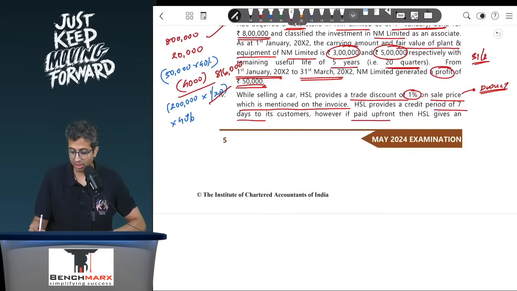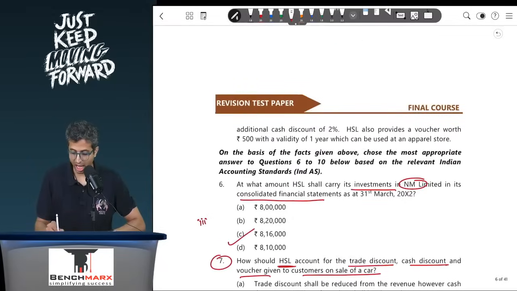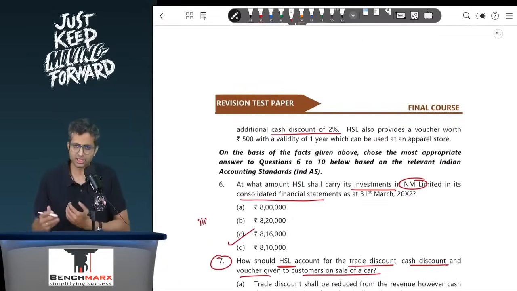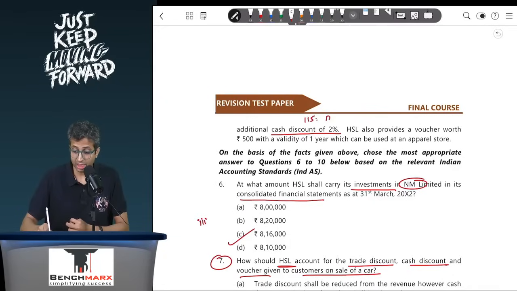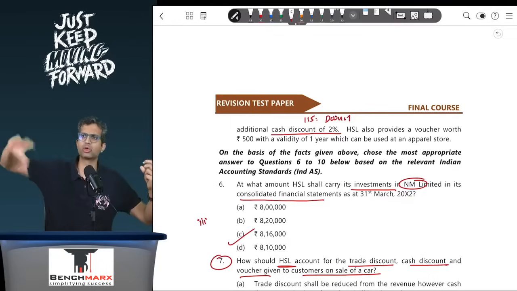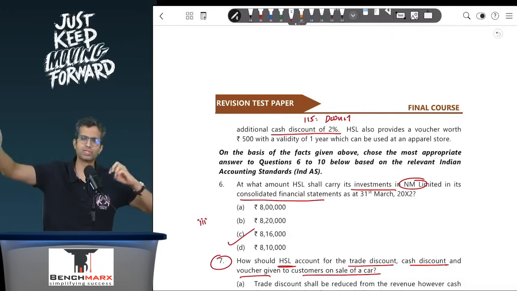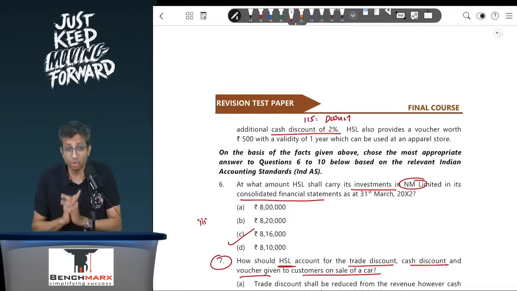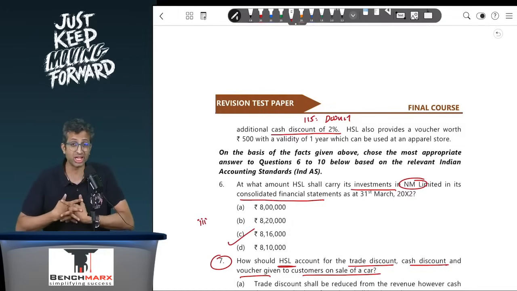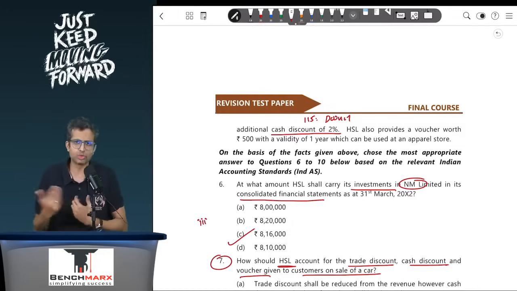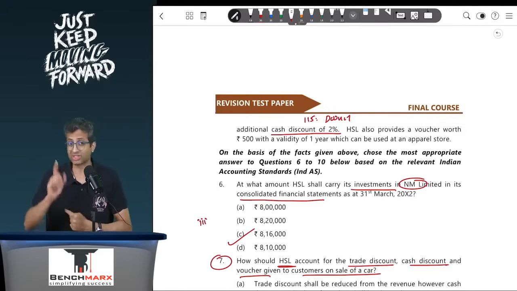HSL provides a credit period of 7 days to its customers. However, if paid upfront, then HSL gives an additional cash discount of 2%. Now, if it is paid upfront, there's an additional cash discount, and hence that is an amount that HSL does not expect to receive, and hence as per Ind AS 115, even this needs to be deducted from the selling price. As per GAAP, ideally we would have said that okay, 100 rupees minus 1% trade discount 99, and if there is any cash discount, whatever is the cash discount amount, you will take it to the P&L separately. No, not under 115. You could have done this under AS 9, but under 115 you have to record revenue at an amount that the entity expects to receive, and if the entity expects to receive 2% less, then you will deduct that from your transaction price calculation as per 115.